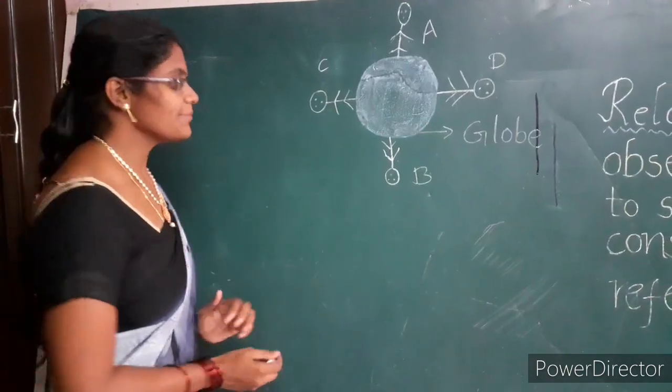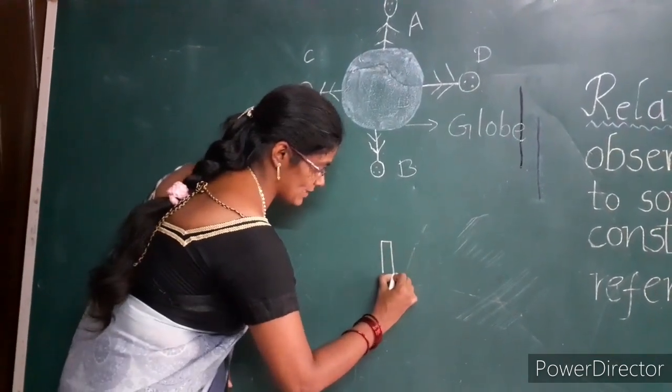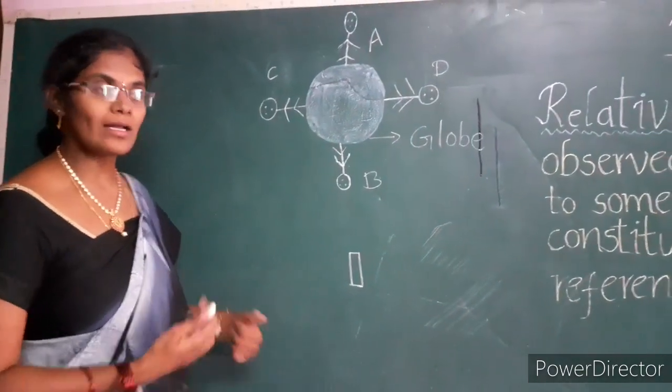Children, next, take a stick of certain length and draw one more stick which is longer than this stick.